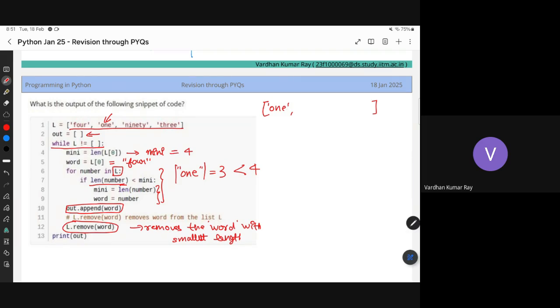And then what should be the next one? So 1 is gone. So what is the second smallest string? It is 4, right? And then 3, and then 90. That's all, right? So let me see.